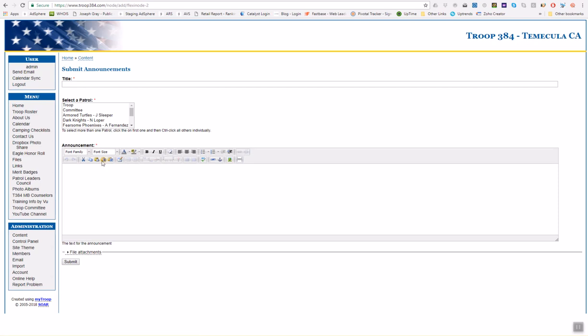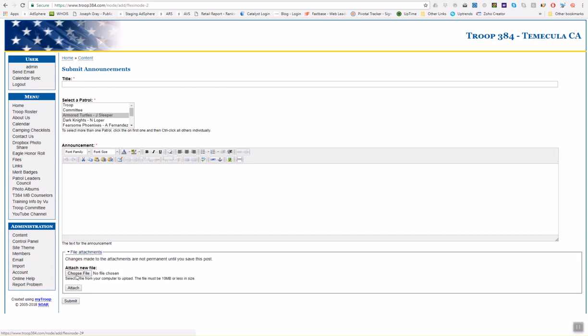Now, you're only creating a patrol level announcement. So what you'll want to do is click your patrol, whatever your patrol name happens to be. I'll just click Armored Turtles as an example. Go ahead and give your announcement a title, and then you can come down here and type out your announcement, and you can even click down here and add file attachments to your announcement as well. Now, when you're writing up your announcement, I'll put hello, this is a test.